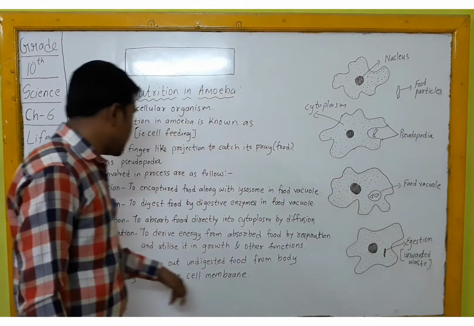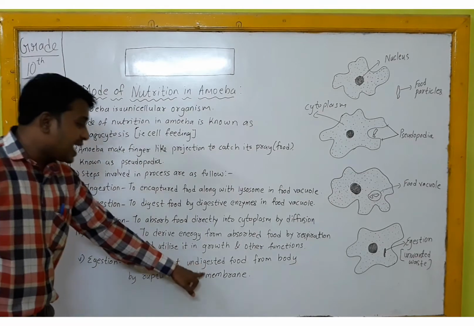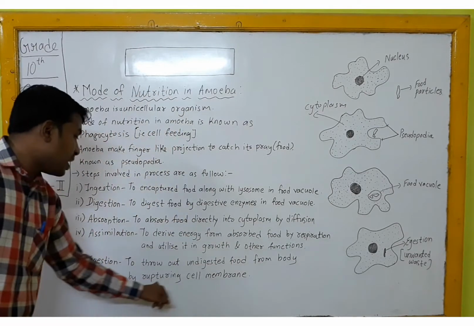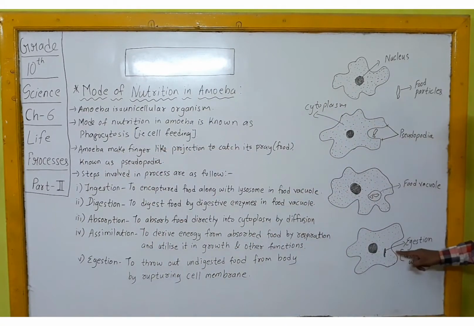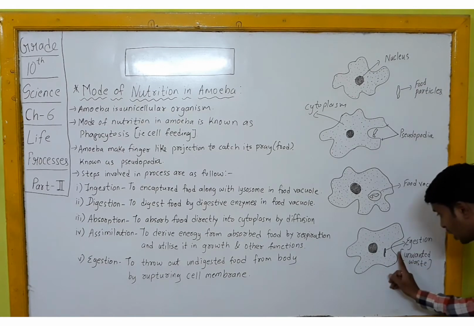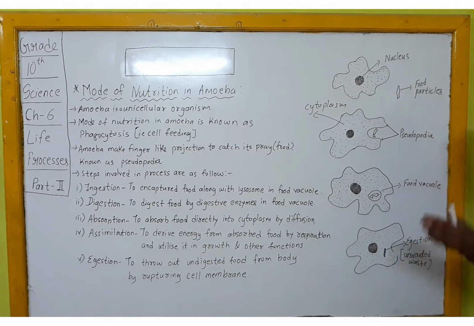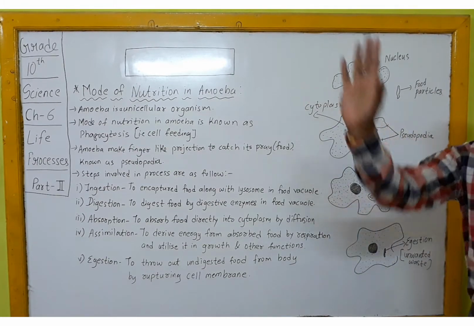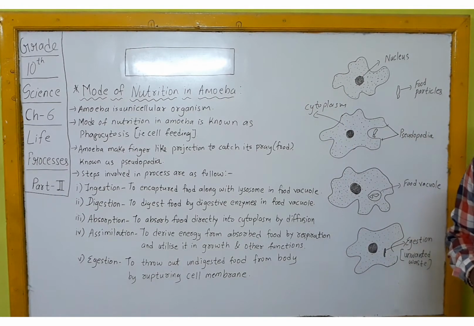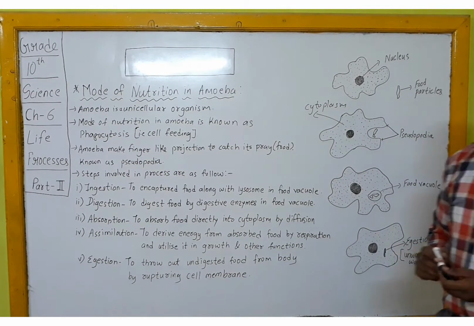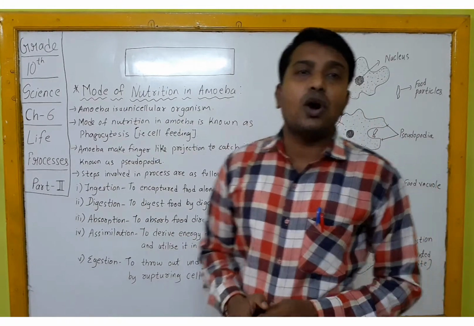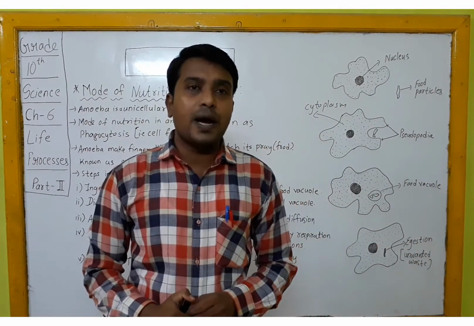As I have written, you can see, to throw out undigested food from the body by rupturing the cell membrane. That means this is your cell membrane, and now this is unwanted food. So now this cell membrane will rupture, it will get torn. And as soon as it gets torn, that food is thrown out or moves out from the body of the amoeba, and later on it gets closed again like this. So this way the process of nutrition takes place in amoeba.